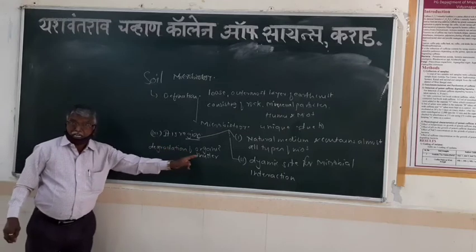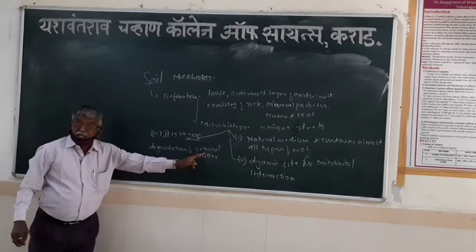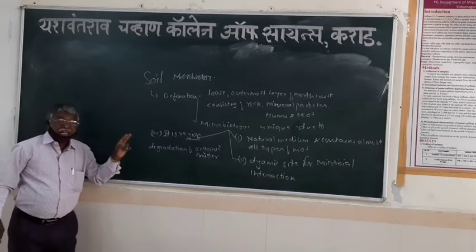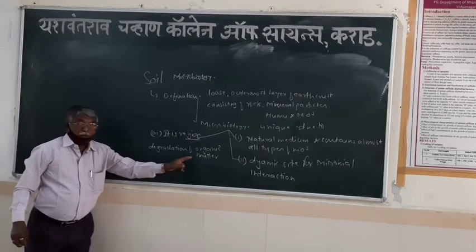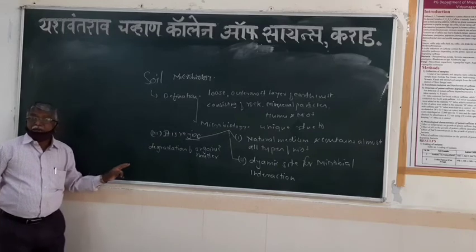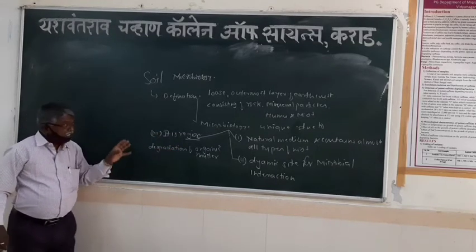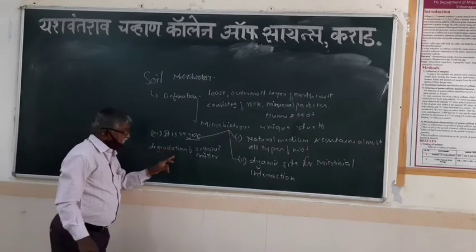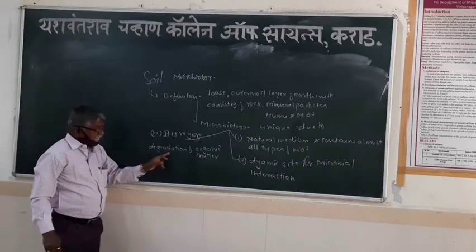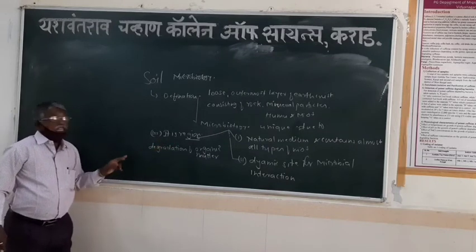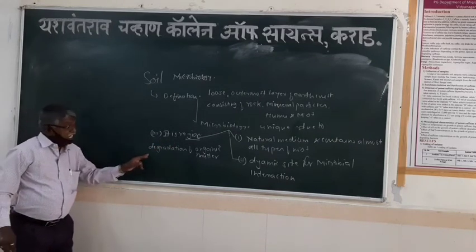Cellulose is a complex organic compound which supplies the carbon source, and it is converted into a simple form, that is glucose. This glucose is a very simple molecule, and it is easily assimilated by the organism and also by the plant body. So the first reason is that degradation of organic matter takes place in the soil. That's why it is a region where the degradation of organic matter occurs.